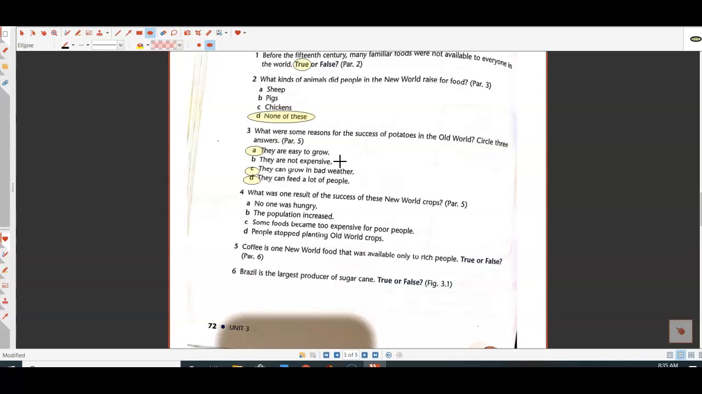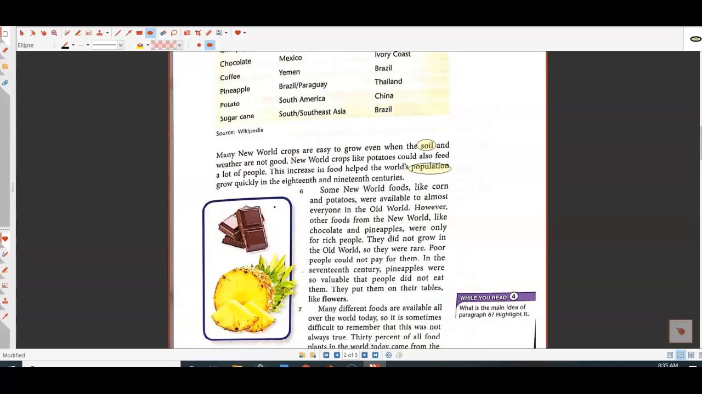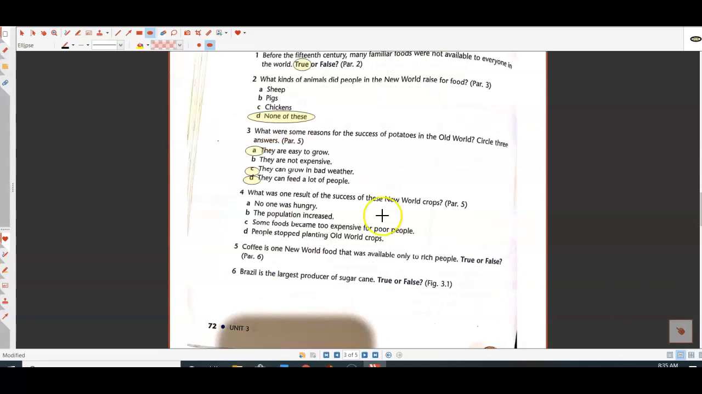Number 4, what was one result of the success of these New World crops? Letter A, no one was hungry. The population increased. Some foods became too expensive for poor people, or people stopped planting Old World crops. Let's review the paragraph to see if we can find the answer to this question. It says the increase in food helped the world's population grow quickly. So does this actually mean that no one was hungry? No. It means the population increased. It doesn't mean no one was hungry, but overall the population increased.